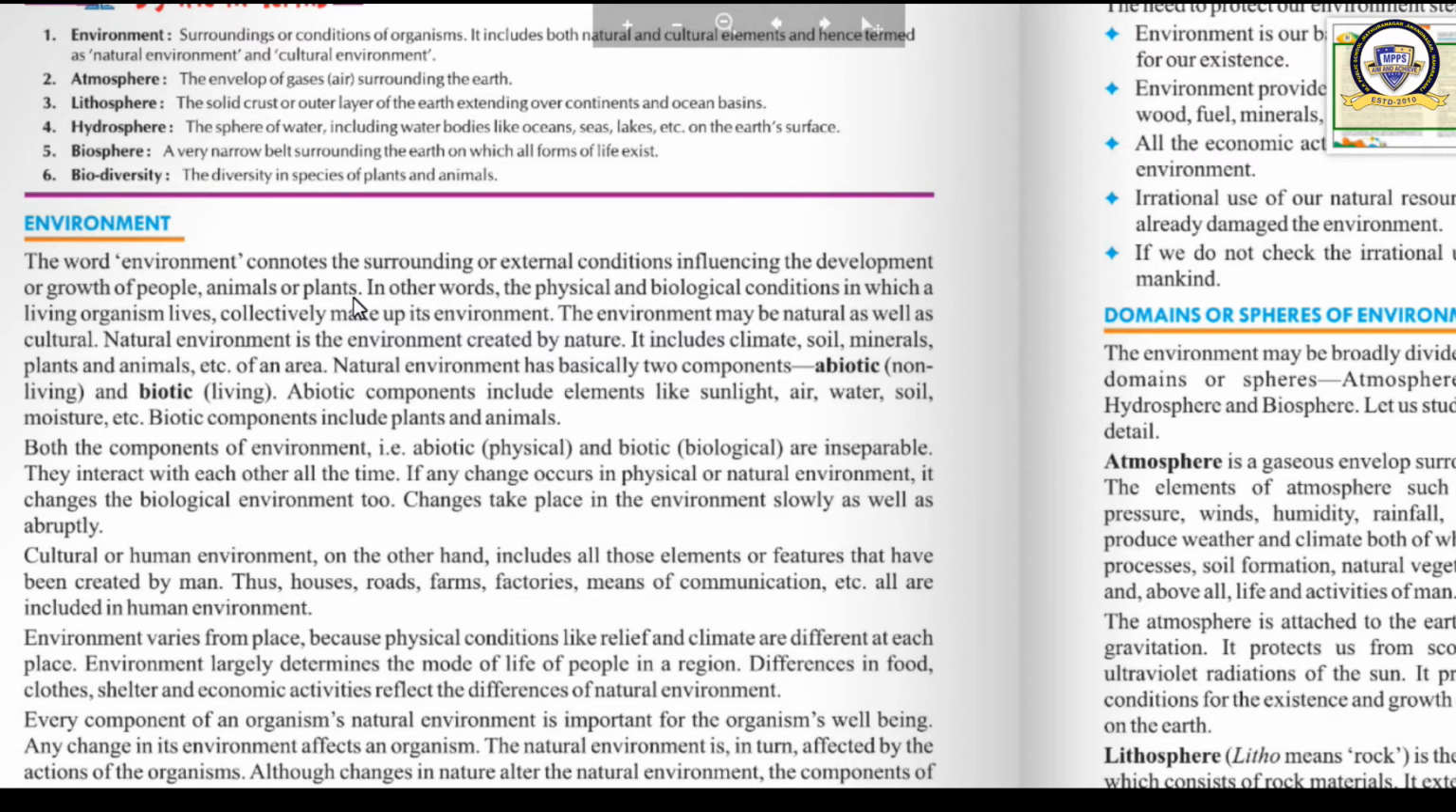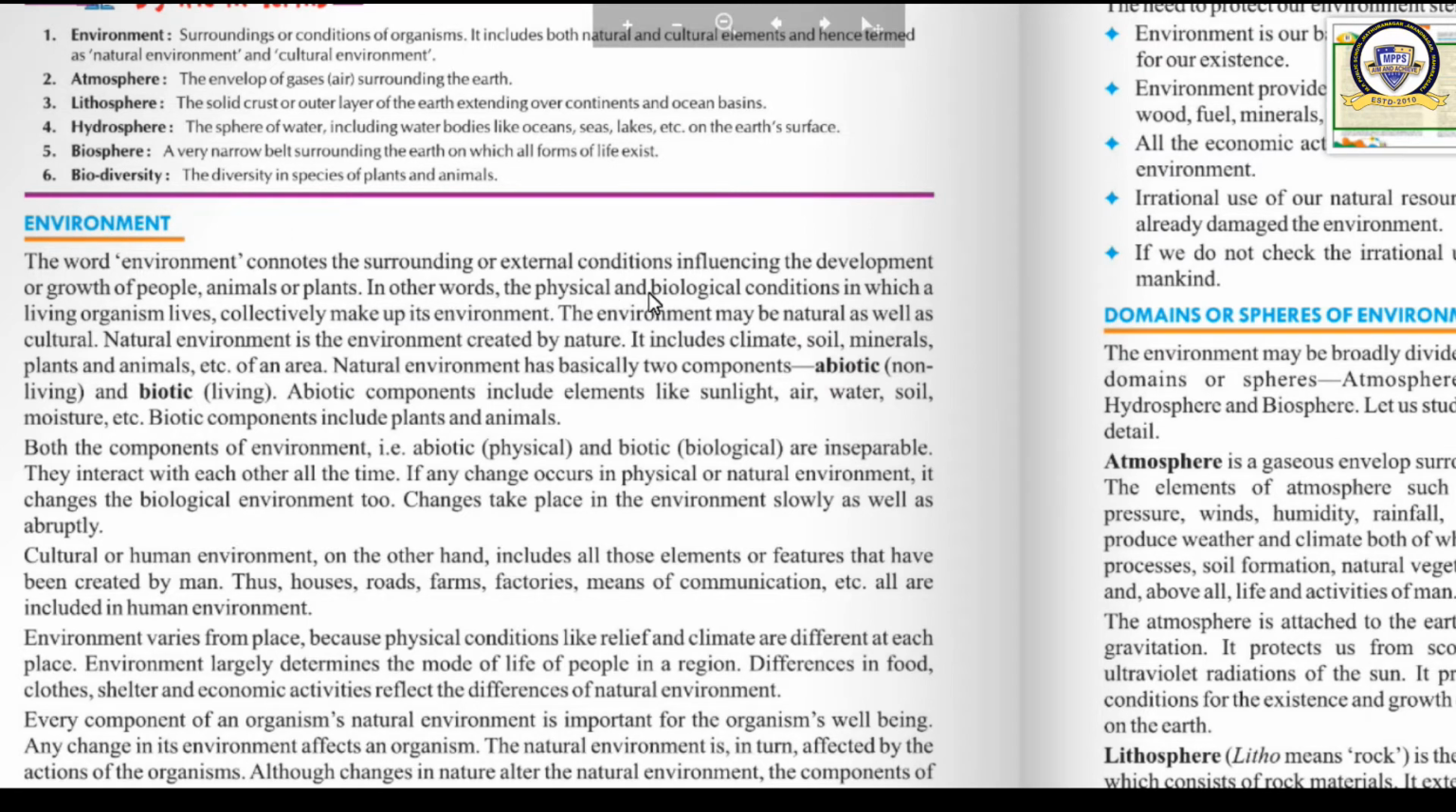In a very simple way we can say that environment means all our surroundings. Our surroundings including air, water, soil, land, plants, animals, human beings, everything, they are a part of environment. Now got it? Okay. Now what we will do? We will classify the environment. Okay, we are going to classify the environment.